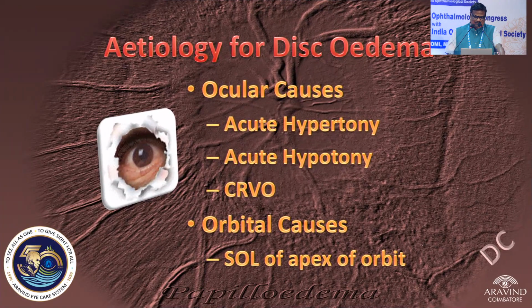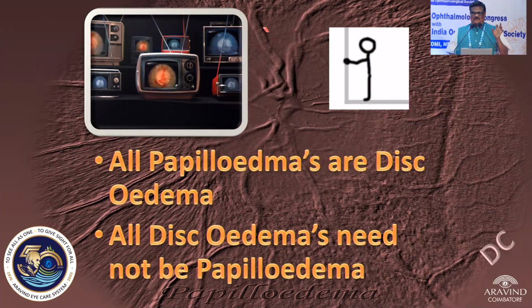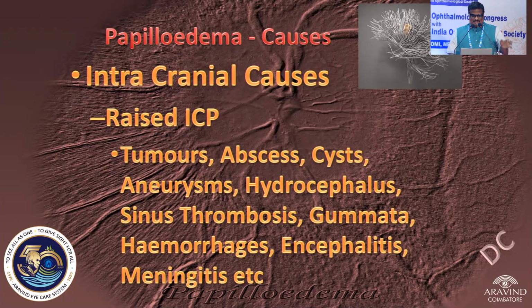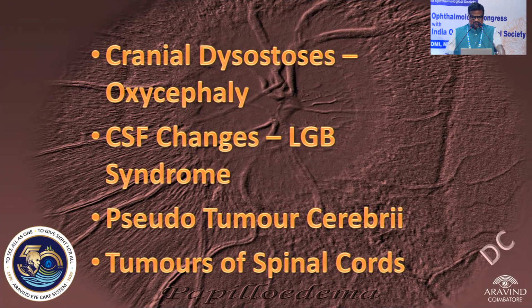So etiology for disc edema: it could be ocular causes. It's only disc edema. Acute hypotony, acute hypertonia, CRVO are not called papilledema. Orbital causes, space occupying lesions in the apex of the orbit, are causes for disc edema. Now all papilledemas are disc edemas, but all disc edemas are not papilledemas. So this is raised ICP: any space occupying lesion or inflammation intracranially will cause raised intracranial tension. Cranial oxycephaly-like conditions, CSF changes like Landry-Guillain-Barré, pseudotumor cerebri, or what we now call benign idiopathic hypertension.